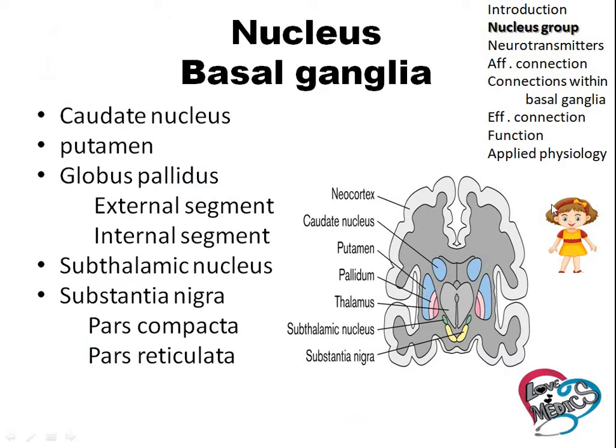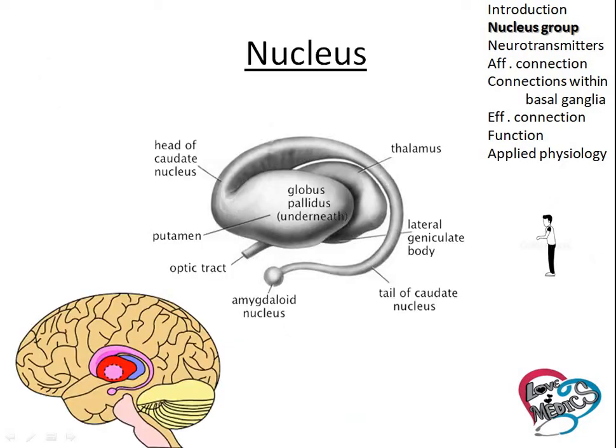This is the cut section of the brain, and this is the lateral view. We see the brain in this view. You imagine like this: this is the head of the organism, this one is the body of the organism, and this one is the tail of the organism. This is the putamen. Globus pallidus is also there. This is the caudate nucleus, and this one is the thalamus. One nucleus is present below the thalamus. That is called the subthalamic nucleus. And another one is present, that is the substantia nigra.